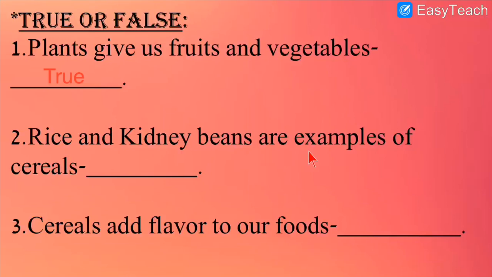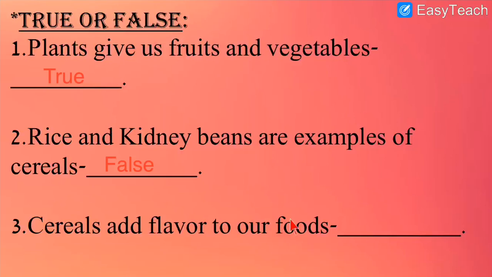Second, rice and kidney beans are examples of cereals. See, we had learnt cereals and pulses. So are these examples of cereals? Rice and kidney beans? No, because kidney beans, they look like pulses. Beans look like kidney shape, and I told you that this comes in the category of pulses. And here it is given cereals. So this is a false statement. So what do we write? We write false. False, false. And let me put it in the blank. Rice and kidney beans are examples of cereals. It is a false statement.